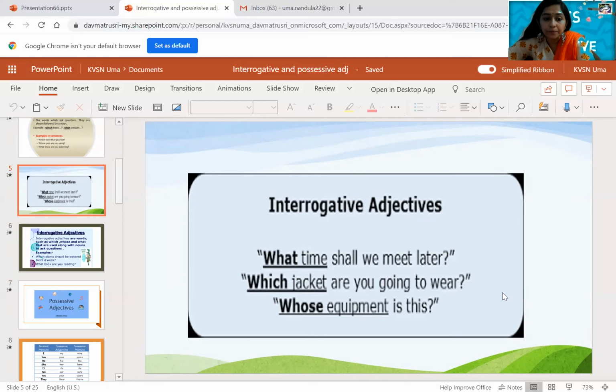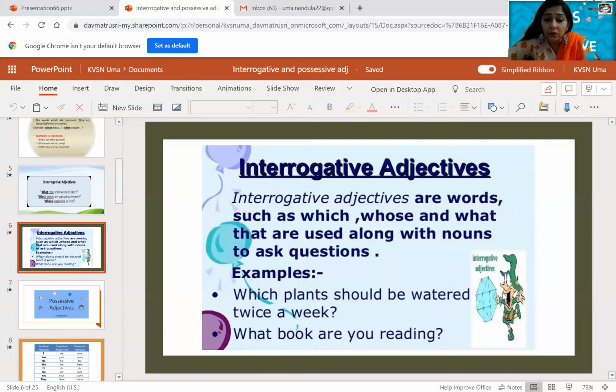Interrogative adjectives are words such as which, whose, and what that are used along with nouns to ask questions. Which plant should be watered twice a week? What book are you reading?